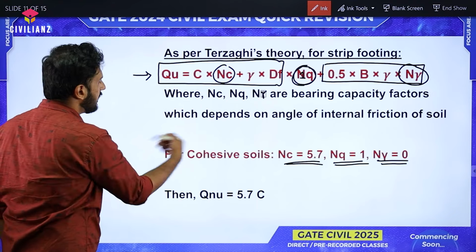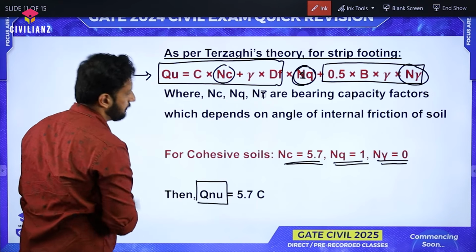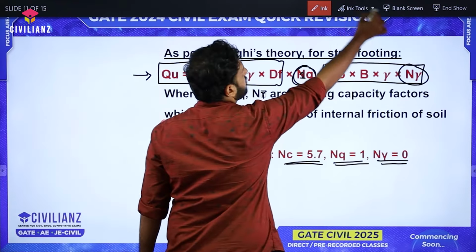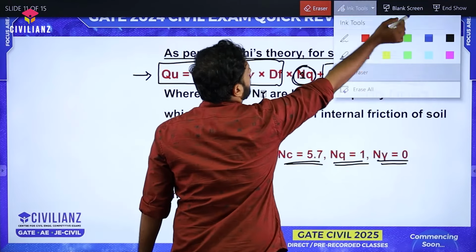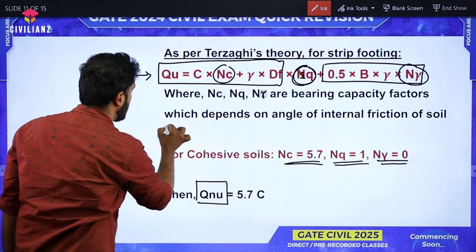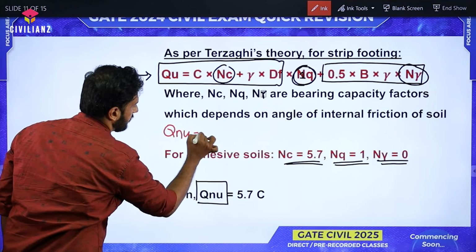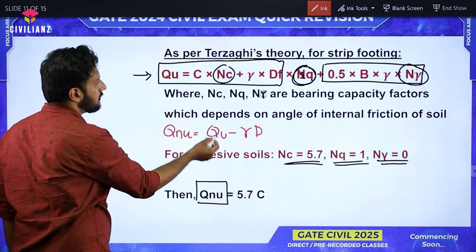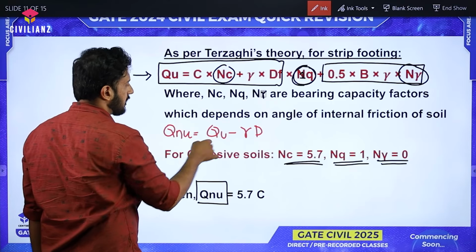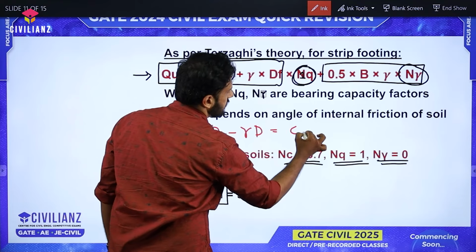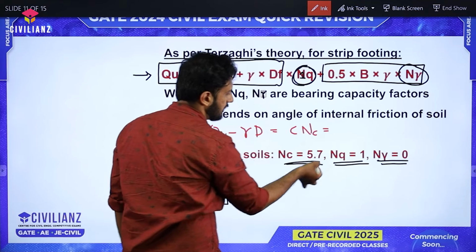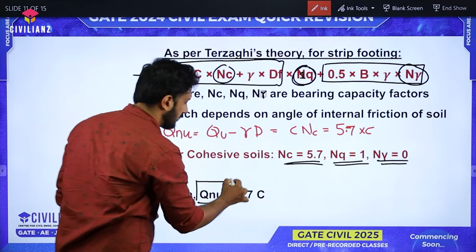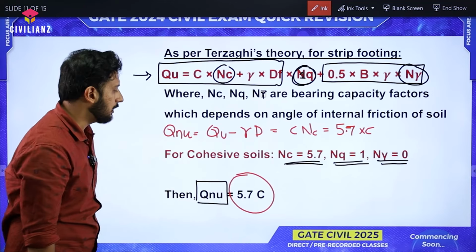Okay, so in this, we require the net ultimate bearing capacity. So how to calculate the net ultimate bearing capacity? The net ultimate bearing capacity, QNU, like that I am putting. This is nothing but the ultimate bearing capacity minus gamma D. So this value we are having CNC plus gamma D. So if I am minusing a gamma D from that, we are going to get CNC, right? And NC is nothing but 5.7. So we are going to get C into 5.7 or 5.7 into C. So this is what I have written here. Okay, QNU equal to 5.7 C.